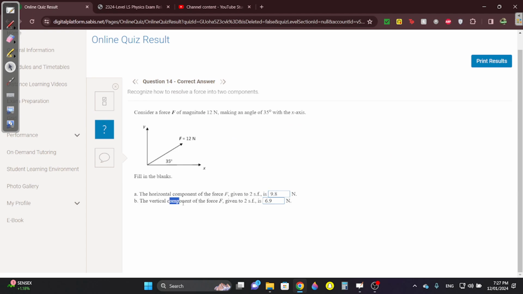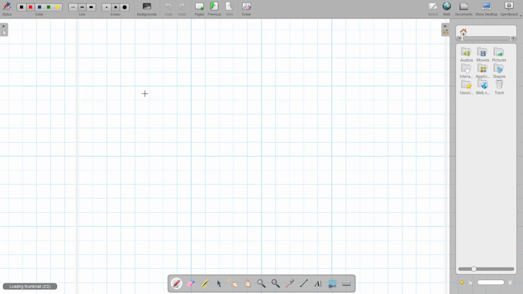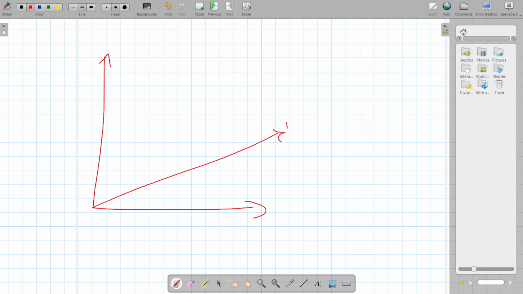Okay, the horizontal, look. I'm gonna explain the normal way, but in the final, a question came, everybody got it wrong, I remember. Look, this is from the previous recording, when you have a force, force diagram here, let's say I took 15, and they give you 45, they tell you what's the horizontal component, or you could say Fx, and what's the y component or the vertical component, you say Fy.